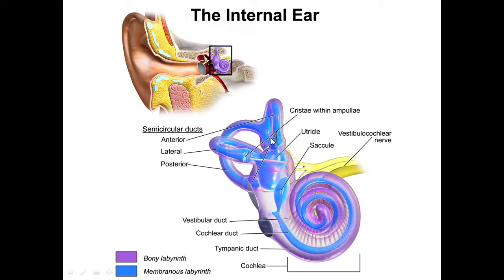So today we'll concentrate on the cochlea, then the organ of hearing, that is the organ of Corti, and the cochlear nerve.